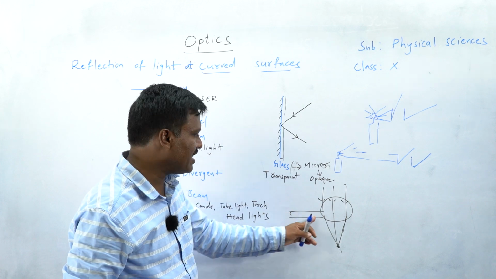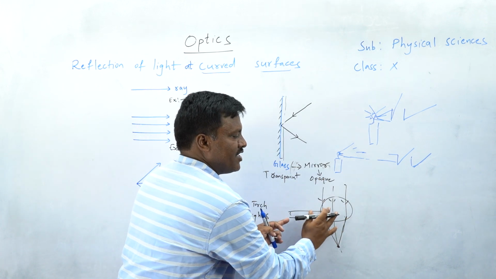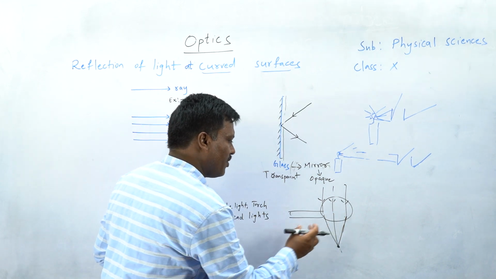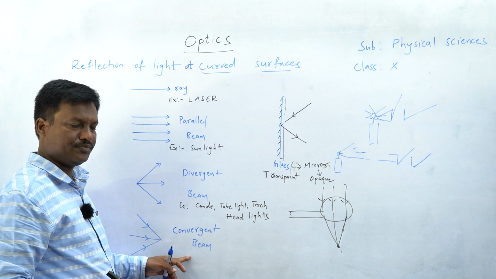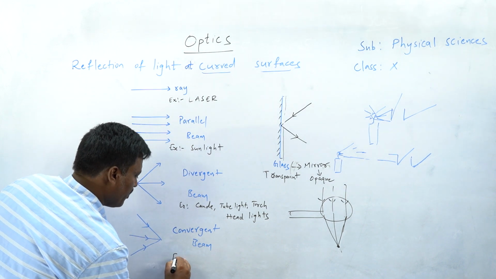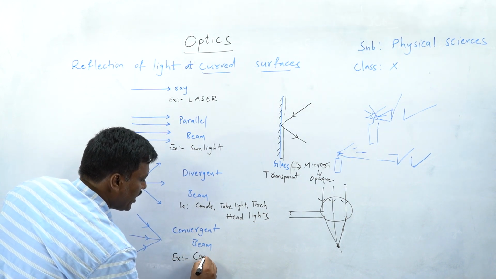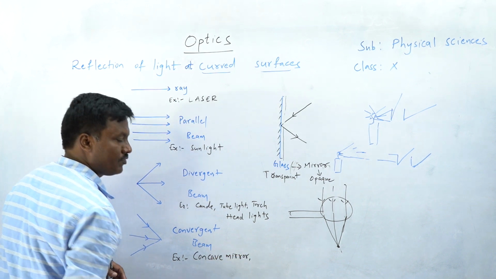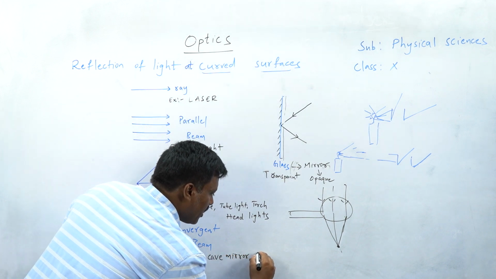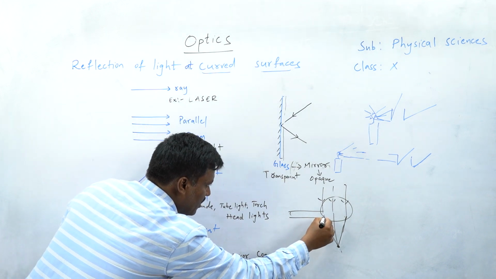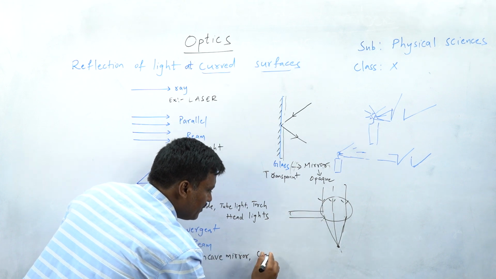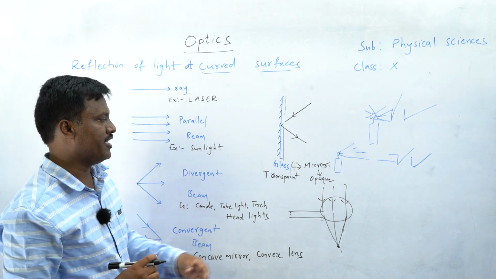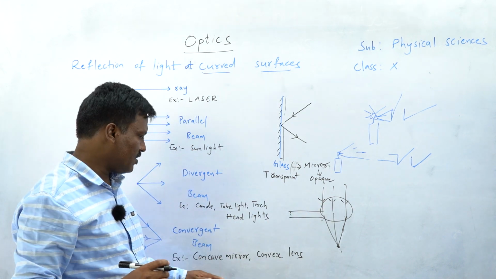This is a magnifying lens. Here what is happening? The rays which are incident on this lens, all the rays are going to meet at one point. So this is the best example for a converging beam. Okay, convergent beam. So an example is a concave mirror. I will show you the concave mirror and the convex lens. So this one is made of convex lens, or biconvex lens. This magnifying lens is made of convex lens. So these are the best examples.